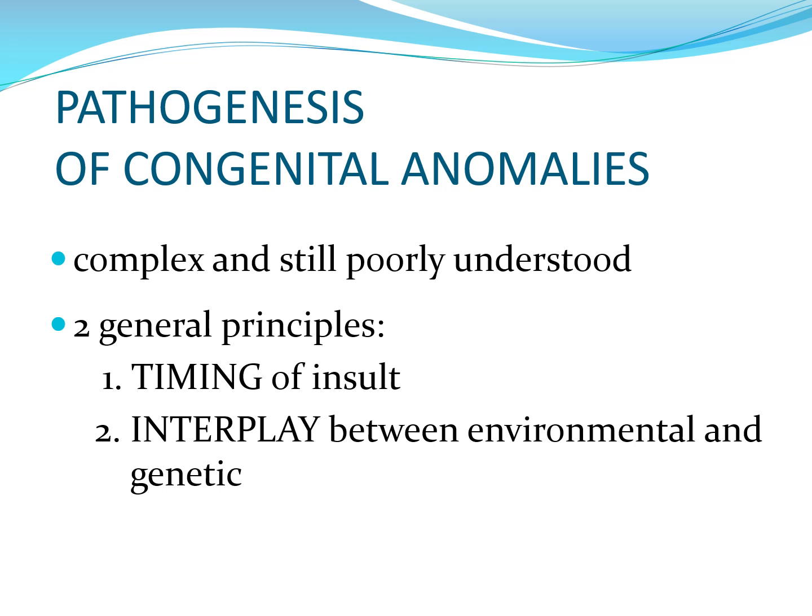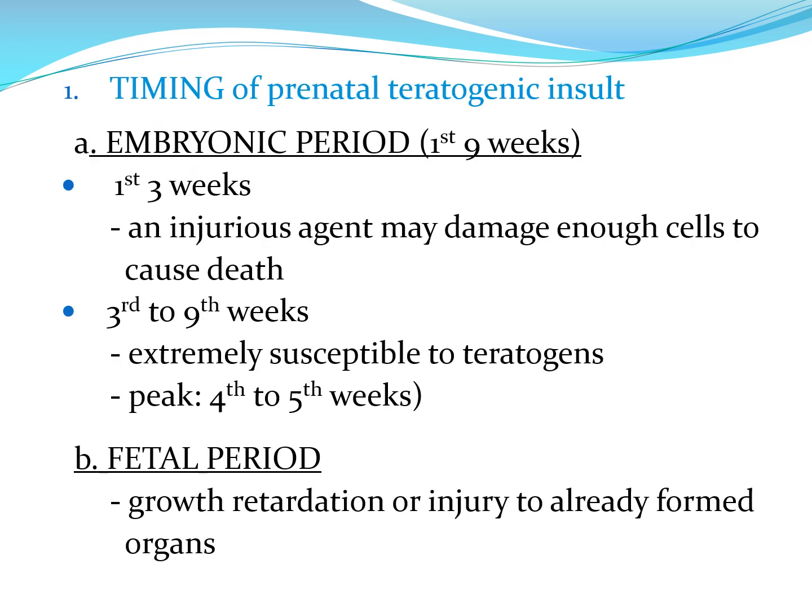The pathogenesis of congenital anomalies is complex and still poorly understood. That's why in half of cases of congenital anomalies, the underlying cause is still unknown. There are two general principles: the timing of insult and the interplay between environmental and genetic causes. Let's discuss first the timing of prenatal teratogenic insult.